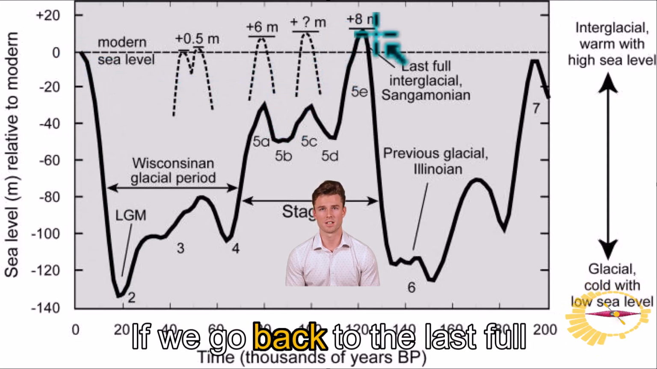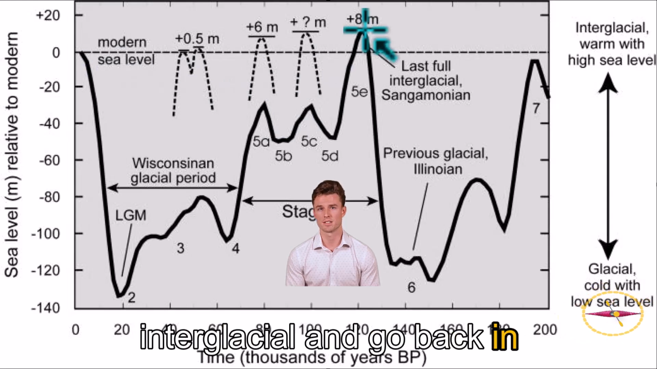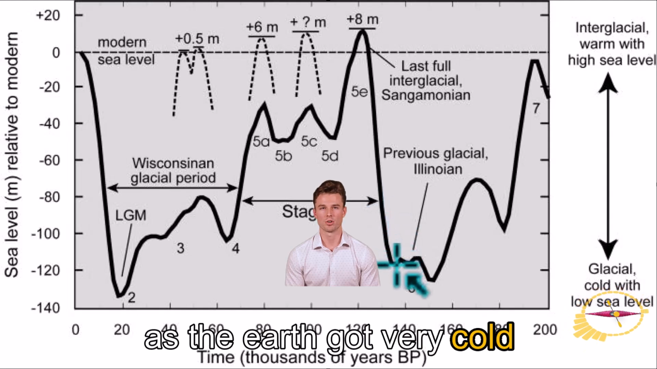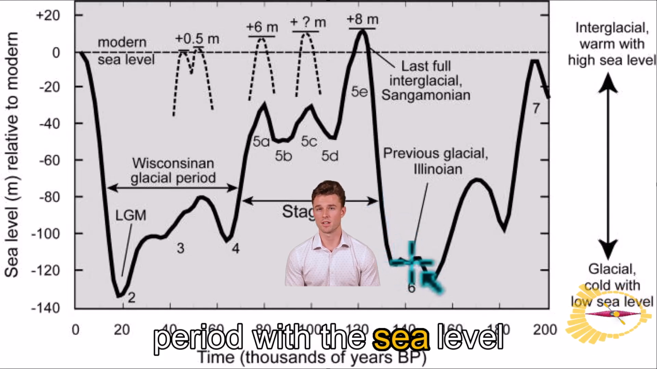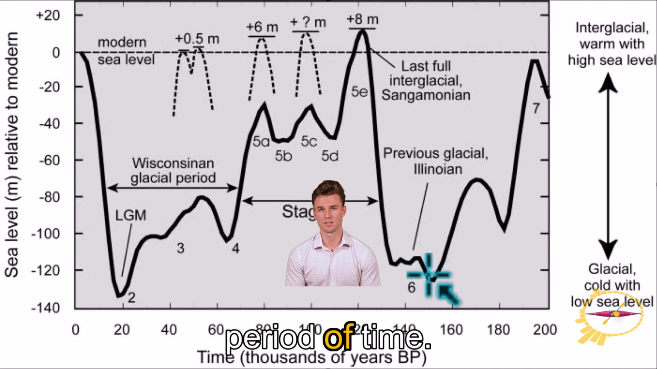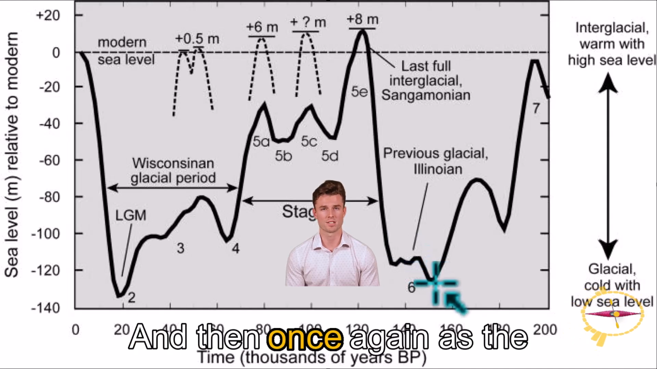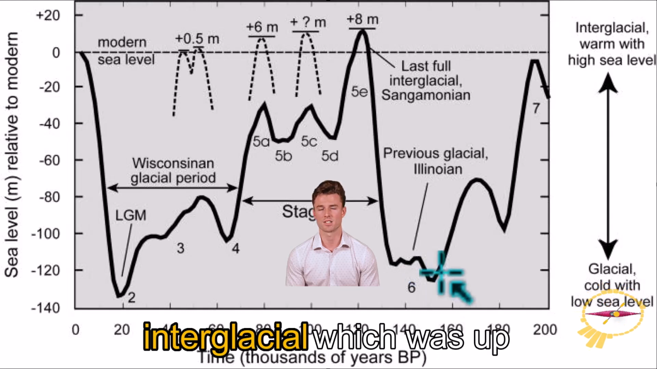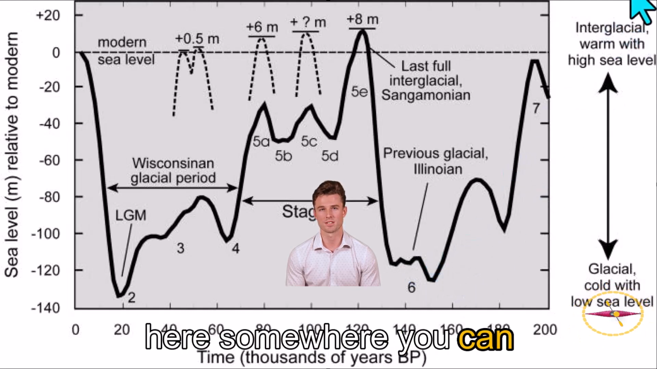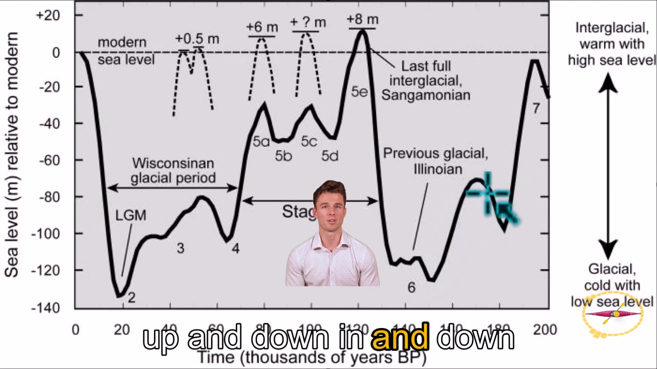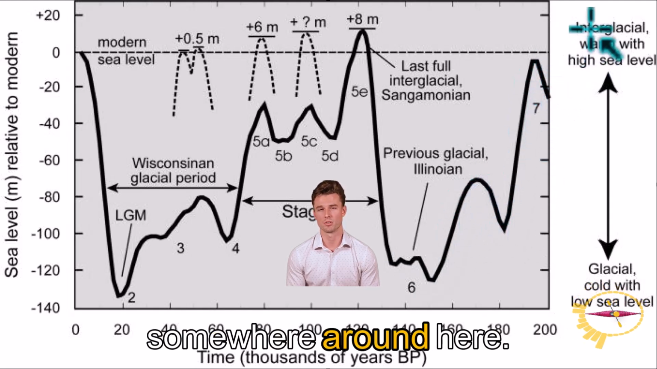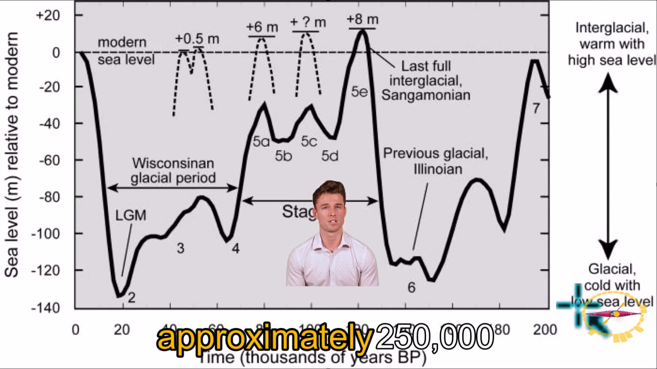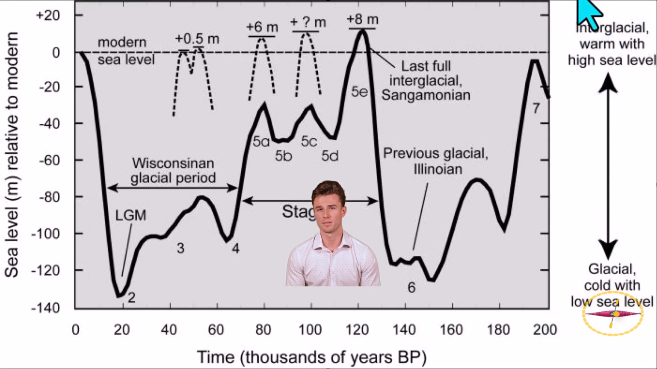If we go back to the last full interglacial and go back in time once again, there's a rapid drop in the sea level as the Earth got very cold, and we went through a period where the sea level was quite low for a long period of time. And then once again, as the Earth started to come out of that glacial period going towards the next interglacial, which was up here somewhere, you can see that the sea levels went up and down, and would have ended up somewhere around here. That maximum would have occurred at approximately 250,000 years ago.